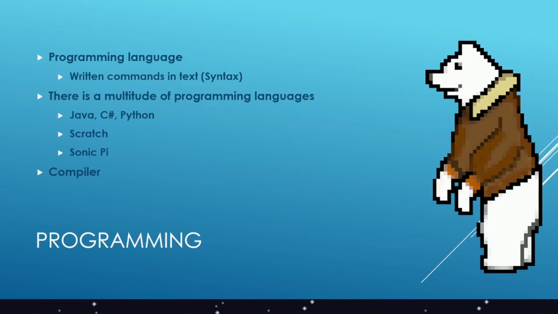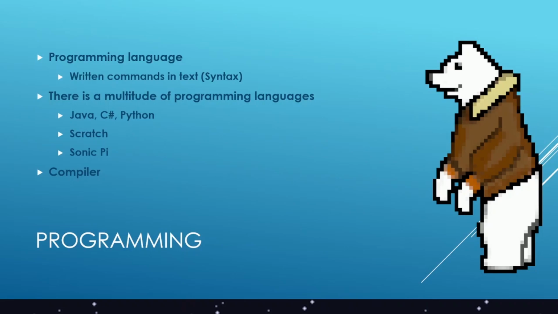Every single programming language has its own syntax. There is a multitude of programming languages, like Java, C# or Python. These are some of the most famous programming languages as of 2023. And there are even some programming languages made to teach you programming, like Scratch or Sonic Pi, which are amazing in themselves. There are, however, some other programming languages like PHP or JavaScript, which are connected to other forms of programming.